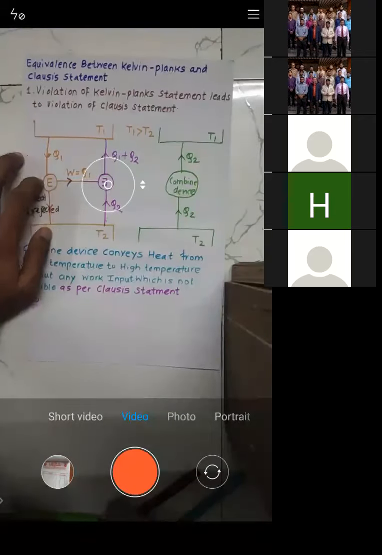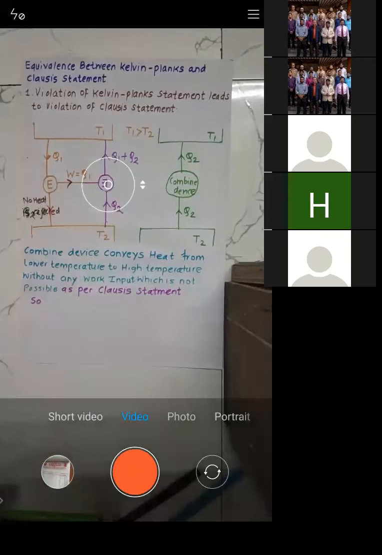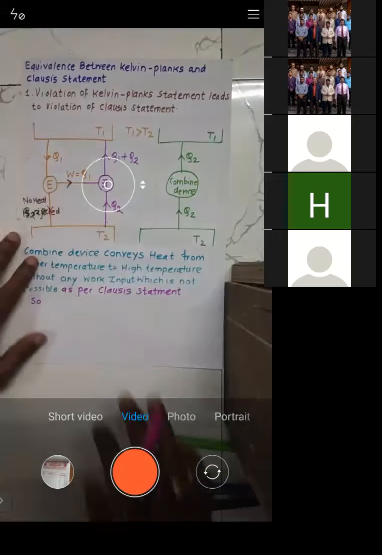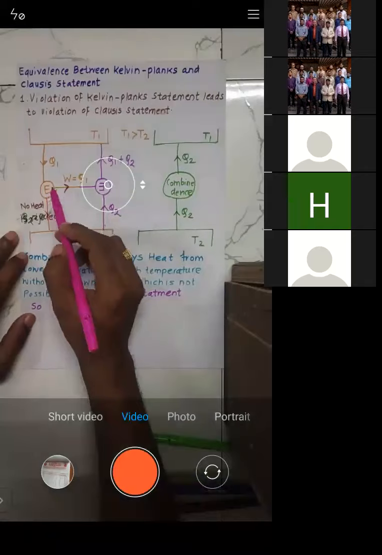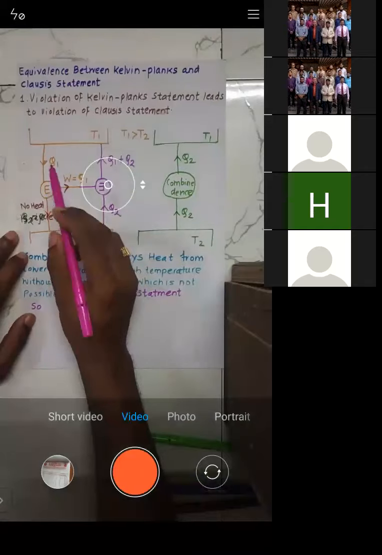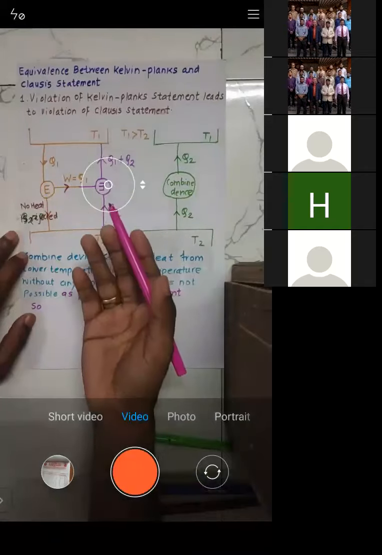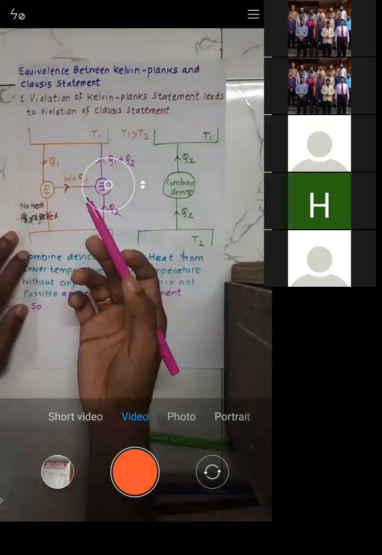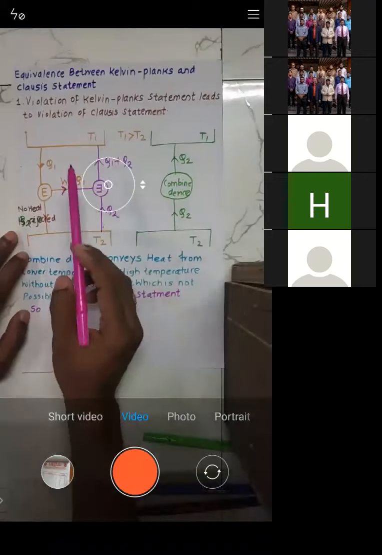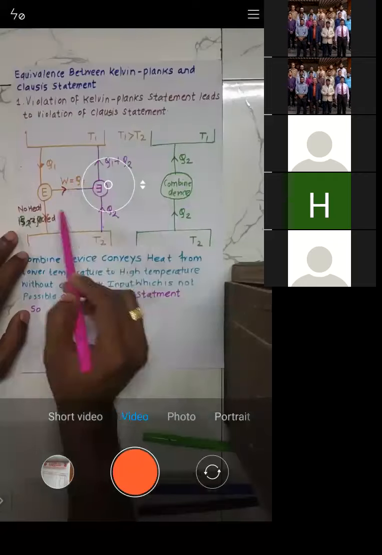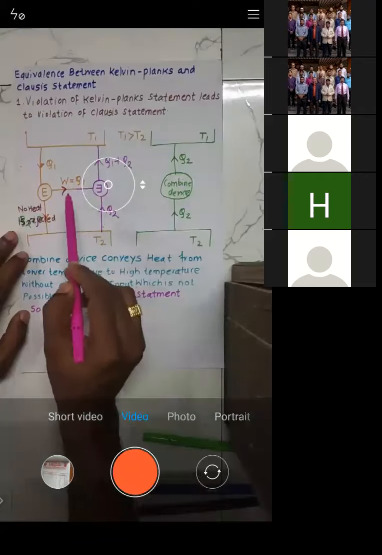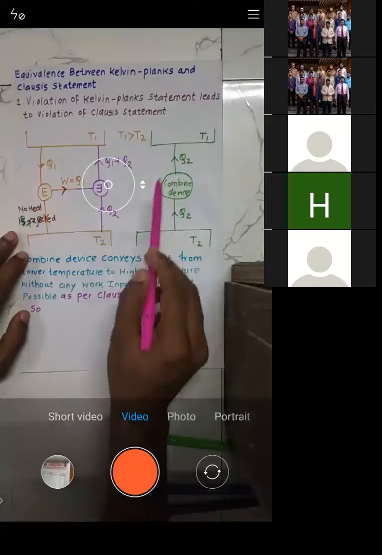Is that okay? Initially we assumed an engine which converts all the heat it receives into work, which is not possible as per the Kelvin-Planck statement. When we try to prove that the Kelvin-Planck statement is wrong, at the same time we conclude that the Clausius statement is also wrong.